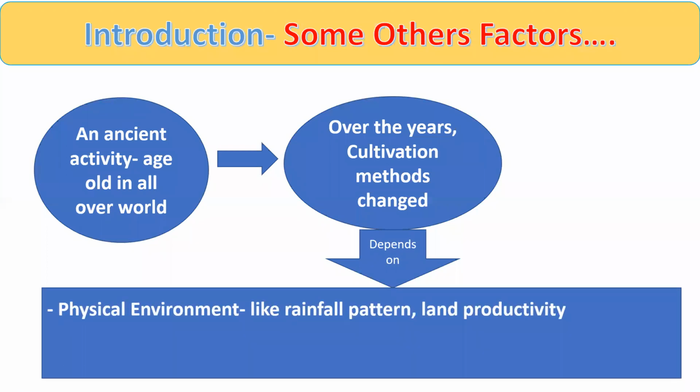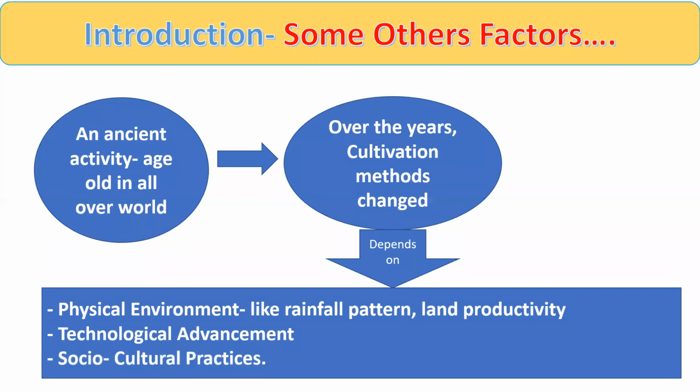If we think about physical environment, like rainfall, and you can say land productivity, etc. Second thing is technological advancement. Means with the passage of time, our technology has increased. So due to the technological advancement, we are growing more and more crops, and we are getting more and more output also. And third thing, socio-cultural practices.